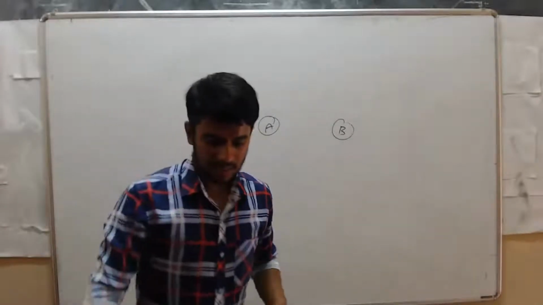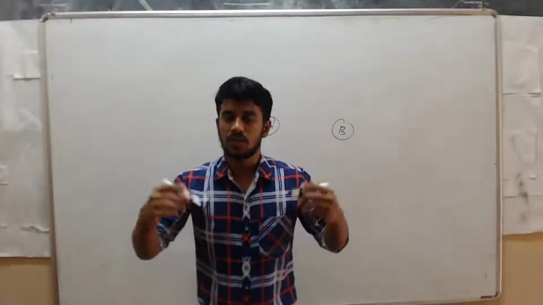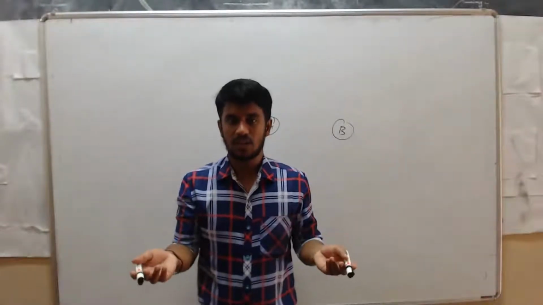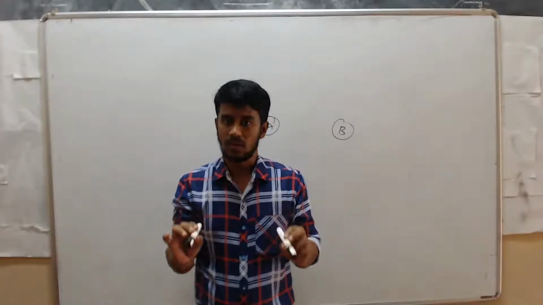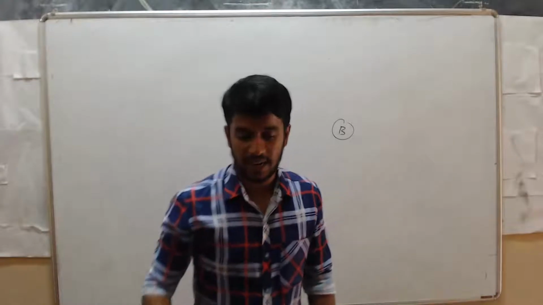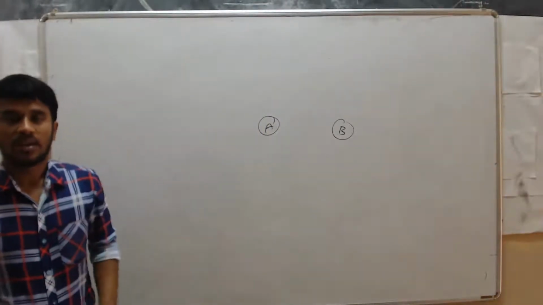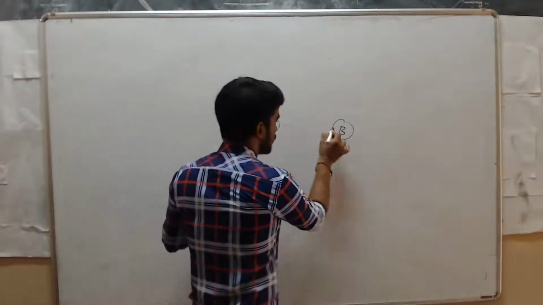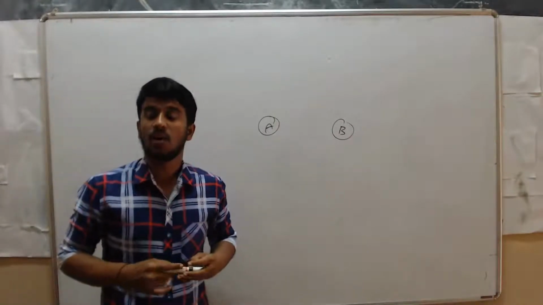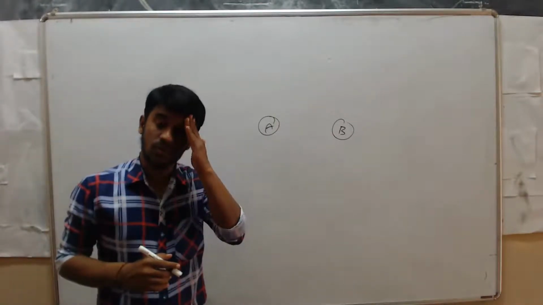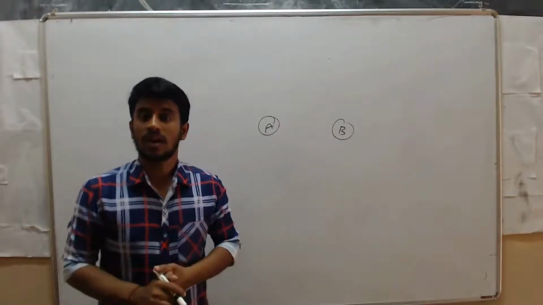For example, just imagine I will keep one table here and I will keep these two markers. If you come tomorrow or after one year or after a few years, do you think that both the markers will attract? No, correct? But he said that in this universe, all the objects attract each other. Here, after some time, both the objects will attract each other. But these two objects are not attracting, right? Why? That is due to the gravitational force and the frictional force. Both the objects are not attracting.